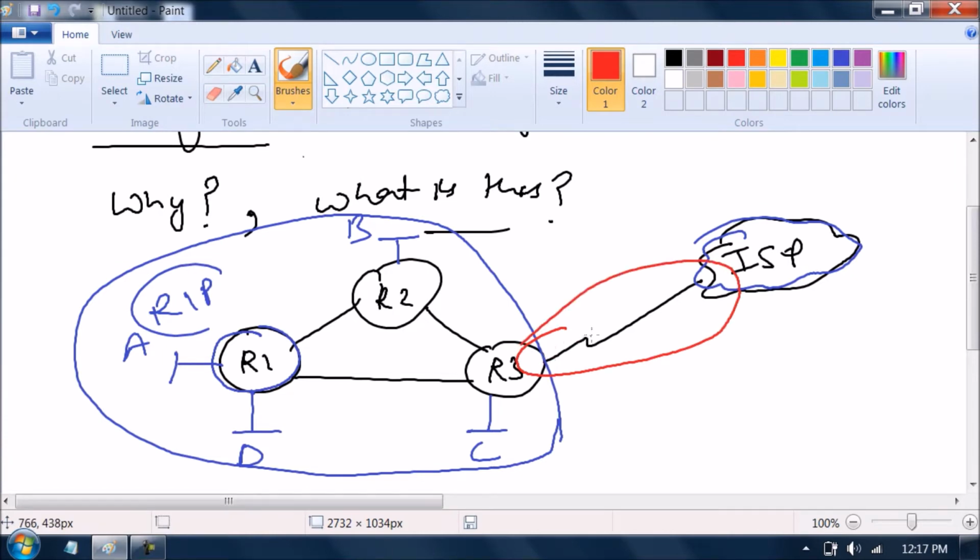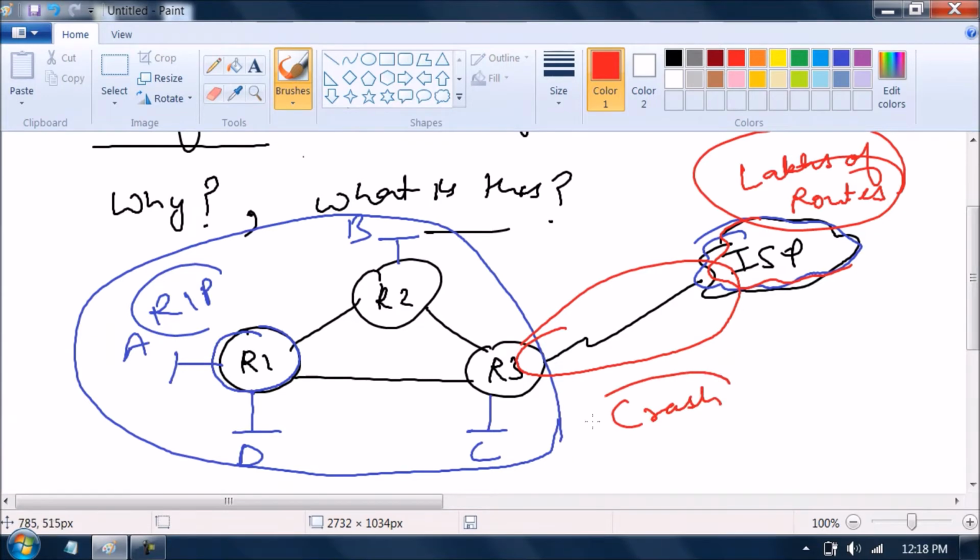It's not possible. Why is it not possible? See, the ISP will be having lakhs of routes. If it gives you lakhs of routes in a single update, your router will crash.